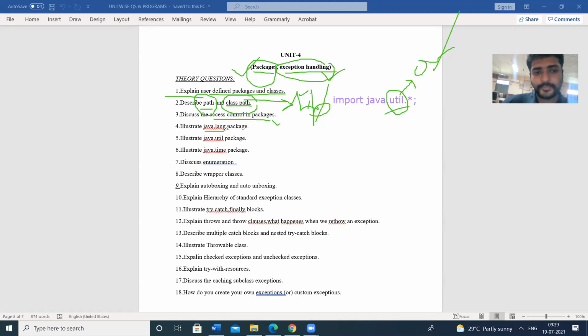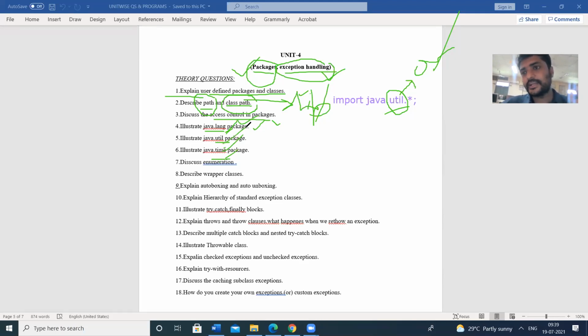Next, we are going to discuss three packages: language package, util package, and time package. In the packages, we are going to discuss the most important predefined packages. Language package means what are the main classes in the language package?